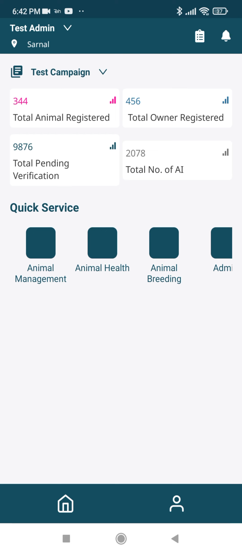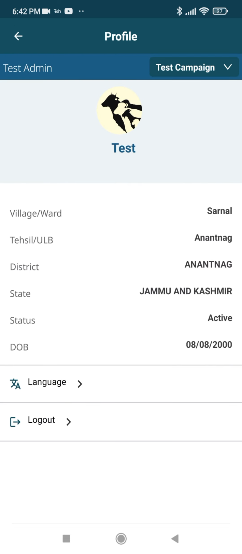To go to your profile, tap on the profile icon and you can see the project that you're currently working in. In the profile section, you can check your profile for each project. Also, you can change the language in this section.